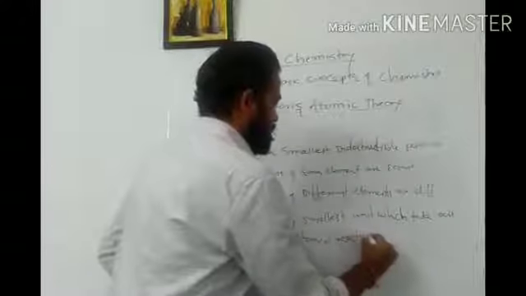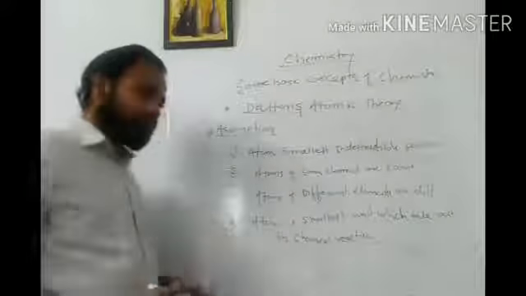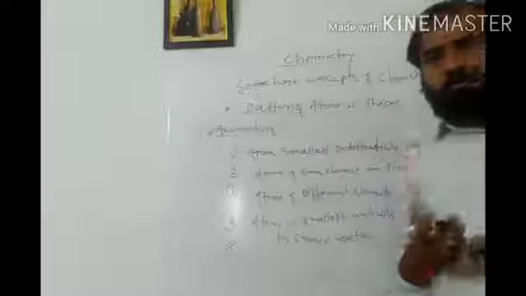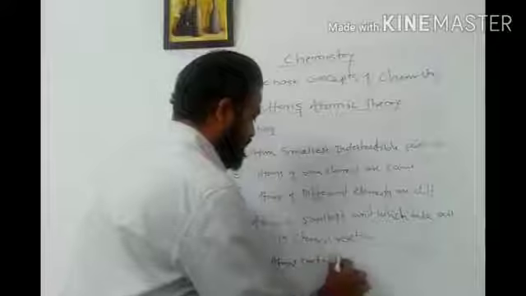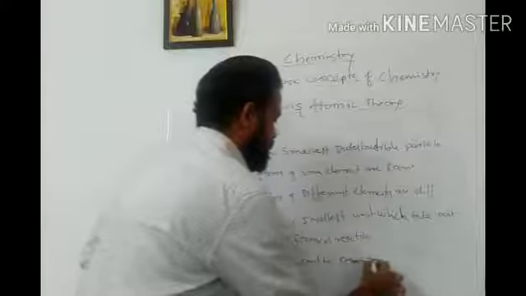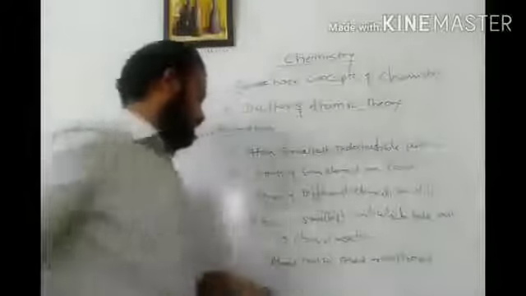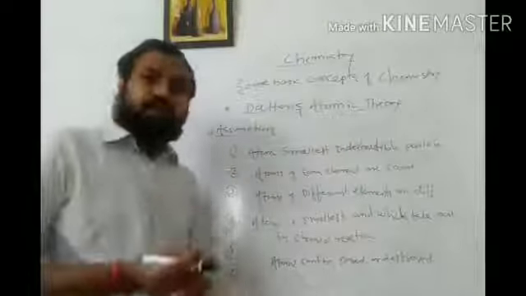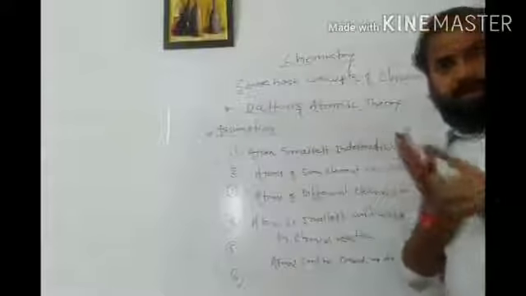Then according to Dalton, the fifth assumption is that atoms cannot be produced or destroyed. The next assumption of Dalton's theory is that in any chemical reaction there is a combination, separation or rearrangement of atoms.